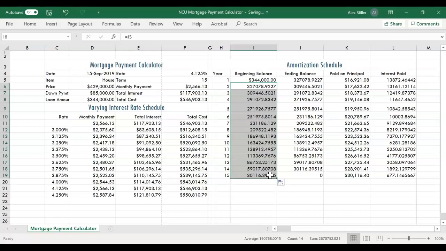On page EX211, to enter formulas in the amortization schedule, Step 1, select cell J20 and then enter subtotal as the row title. Step 2, select the range K20 to L20 and then click the Sum button in the Home tab in the Editing group to sum the selected range.